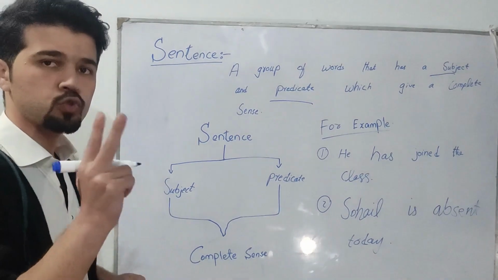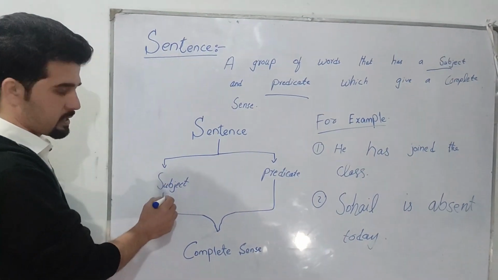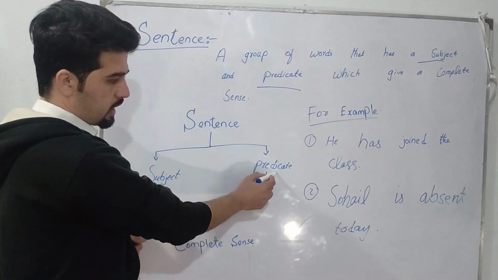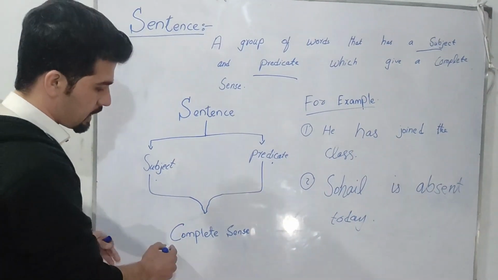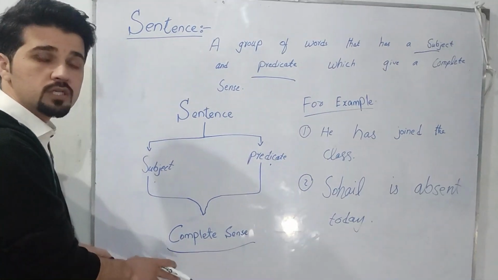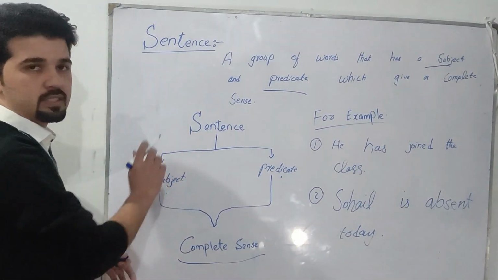So a sentence has two parts. The first one is subject and the second one is predicate. When we combine these two parts, these words give a complete sense. Words that give us a complete sense are called a sentence.